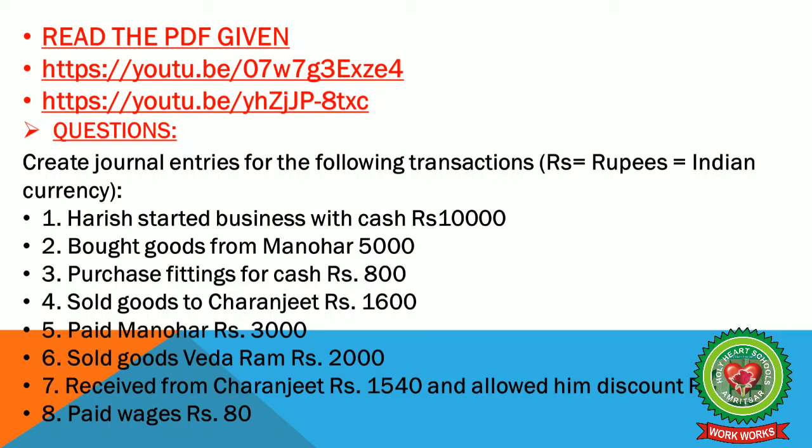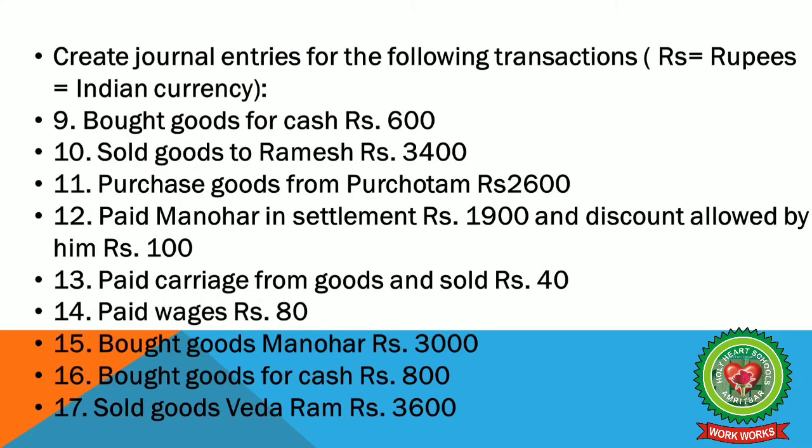Paid Manohar 3,000. Sold goods to Vedaram rupees 2,000. Received from Charanjit rupees 1,540 and allowed him discount 60. Paid wages rupees 80. Bought goods for cash rupees 600. Sold goods to Ramesh rupees 3,400.